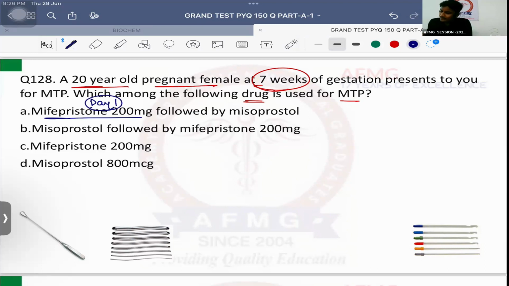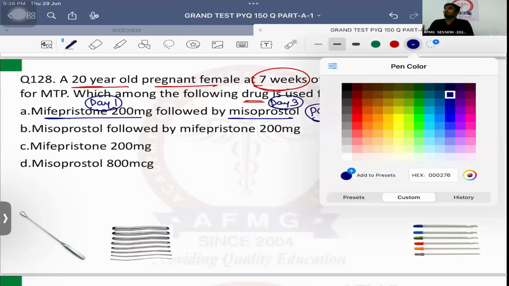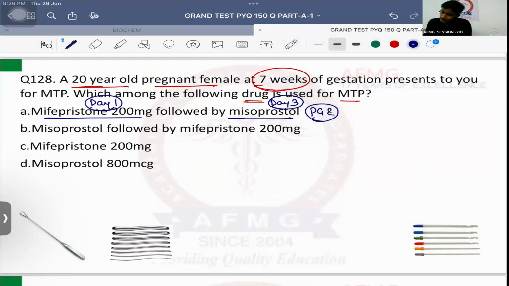And then once the fetus is killed, we will give a prostaglandin E1 analog, that is misoprostol on day 3. It will cause smooth muscle contraction and expulsion of the fetus. How much? 400 to 800 micrograms. Depending on the size of fetus, you can even start from 400 micrograms. So the maximum dose which can be given is 800 micrograms for MTP.